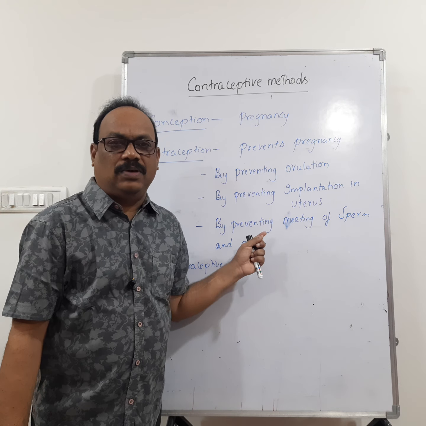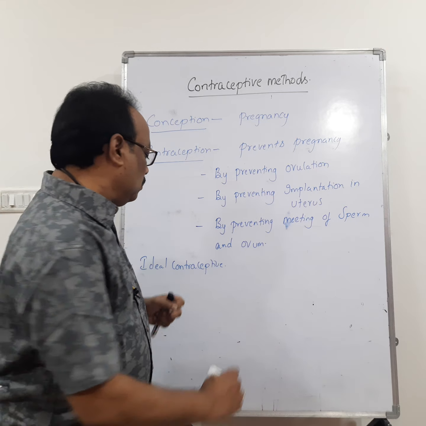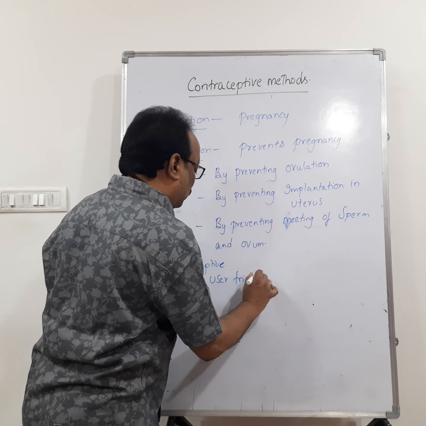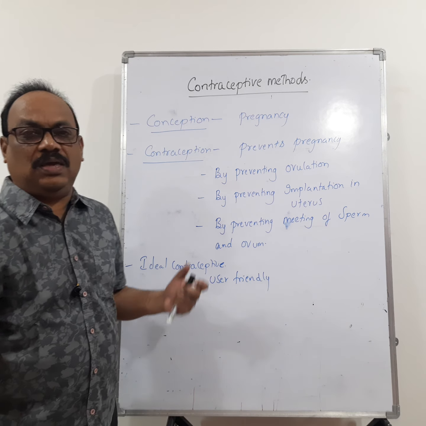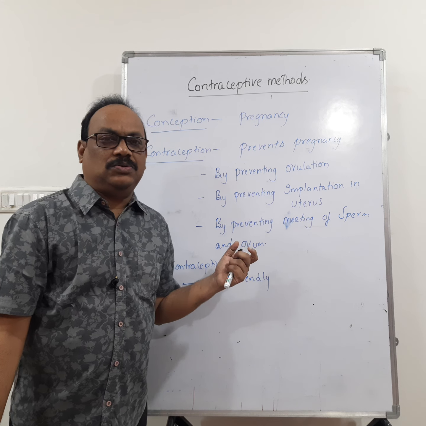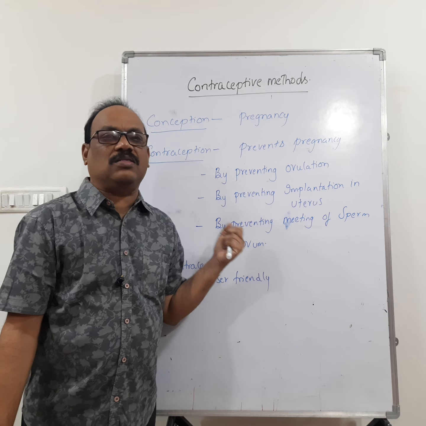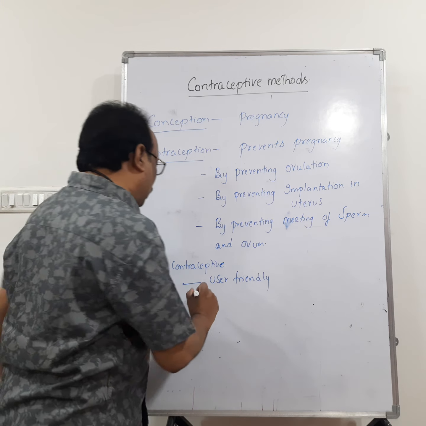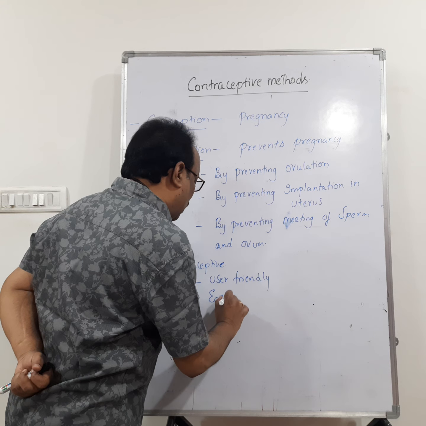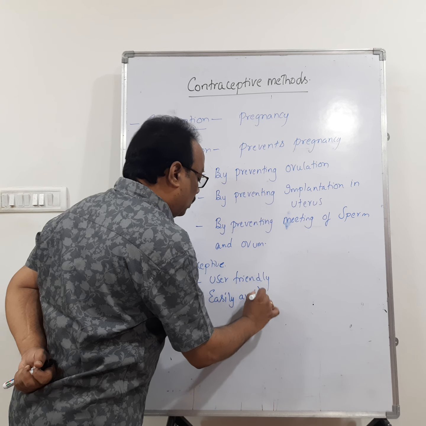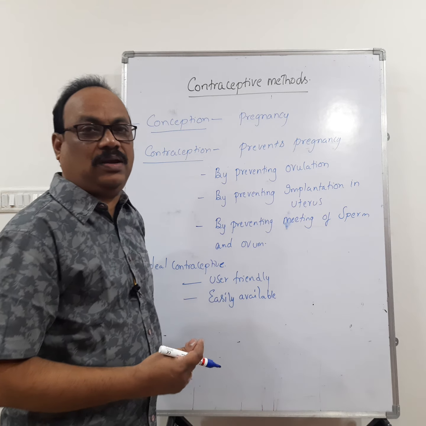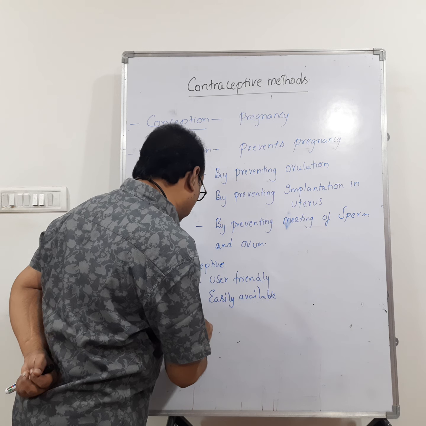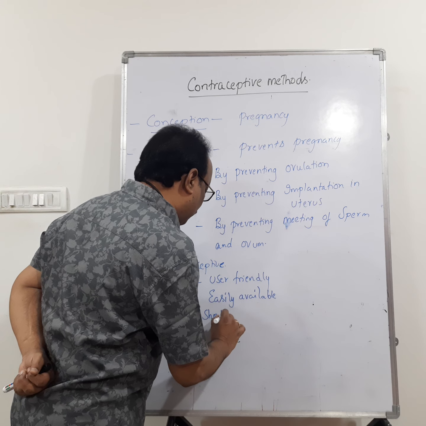An ideal contraceptive should be user friendly. User friendly means even an uneducated man should be able to use that contraceptive method. So it should be user friendly and easily available. That means it should be easily available in the market, so you can buy it very easily. Second one. Third one, it should not interfere